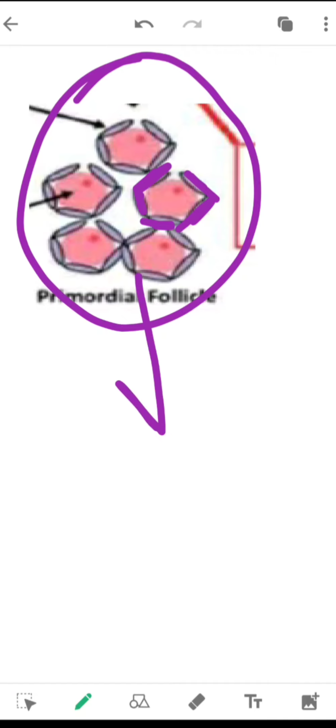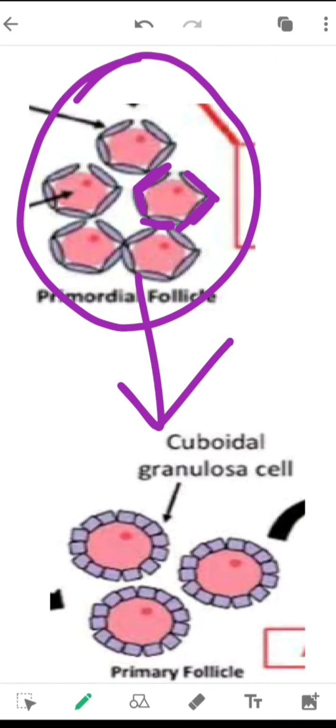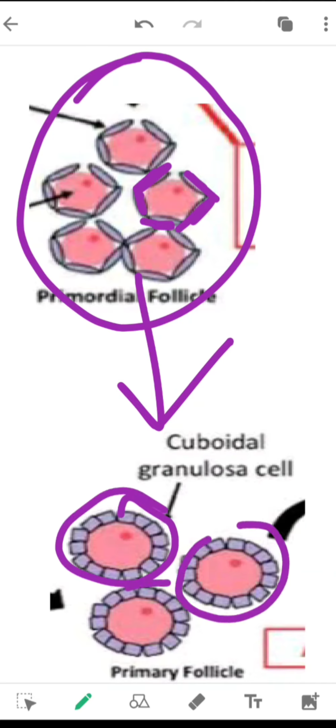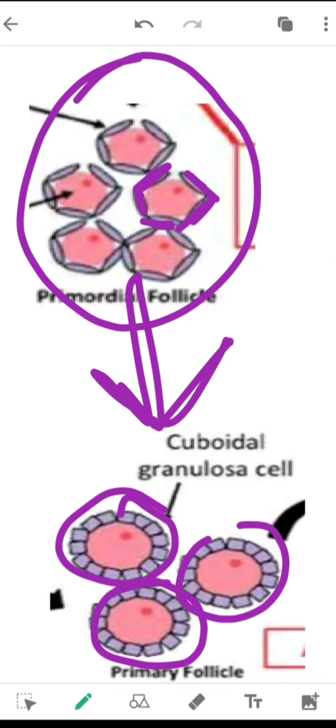After the primordial follicle is formed, the flattened cells are converted into cuboidal granulosa cells, and the primordial follicle with these cuboidal cells is called a primary follicle.